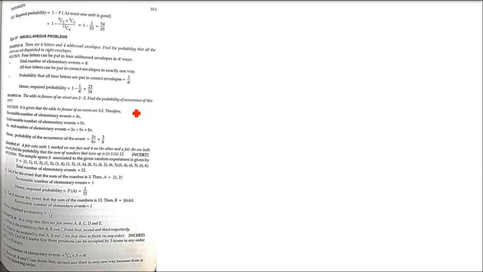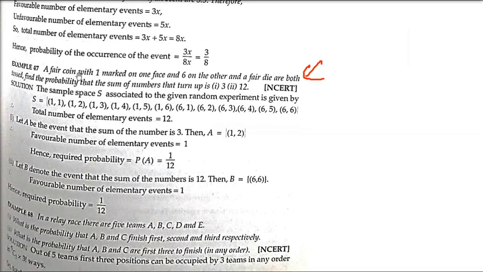So this is one more type. Okay. There are miscellaneous problems also, so let us take one of the miscellaneous also. We can take NCERT, but we can take others also if you want. NCERT only, okay. So this is the 47th question of page 33.43 actually, but doesn't matter, the edition will be different. A fair coin with 1 marked on one face and 6 on the other and a fair die are both tossed. Find the probability that the sum of numbers that turn up is 3 and 12.